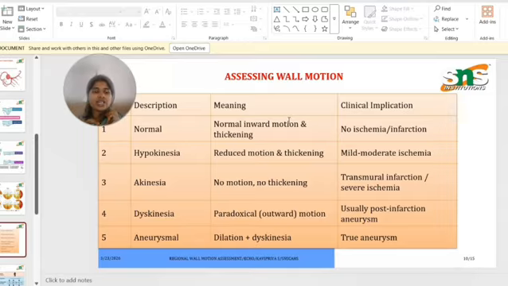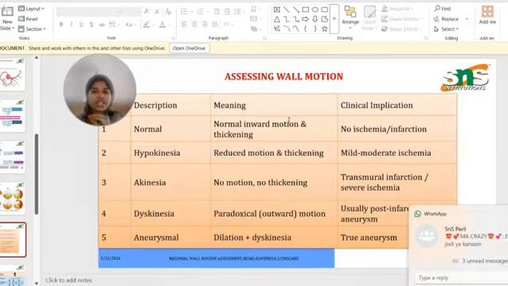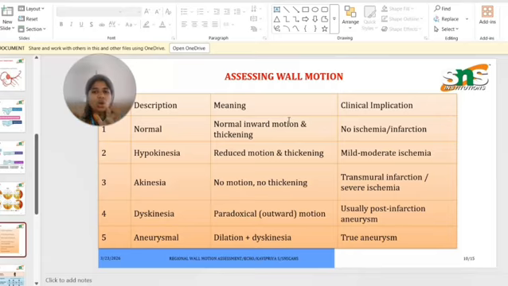When it is hypokinesia, there is reduced thickening and reduced motion of the LV, which indicates mild, moderate or severe ischemia. And akinesia is about no motion, no movement, and no thickening, which indicates transmural infarction or severe ischemia. The fourth point is important: dyskinesia, which is paradoxical movement of the LV, with contraction of the anterior and relaxation of the posterior wall. So paradoxical outward motion of the LV is usually due to a post infarction aneurysm.